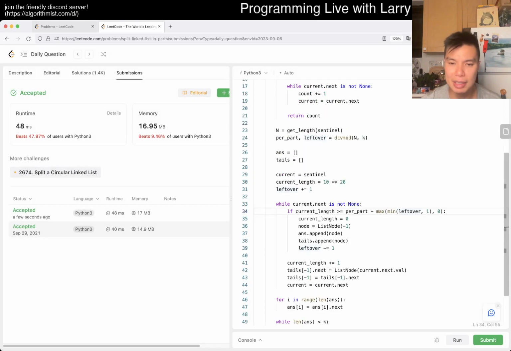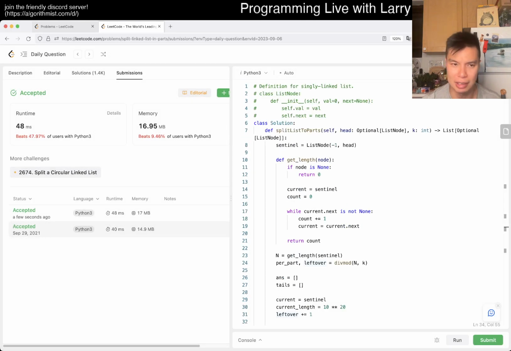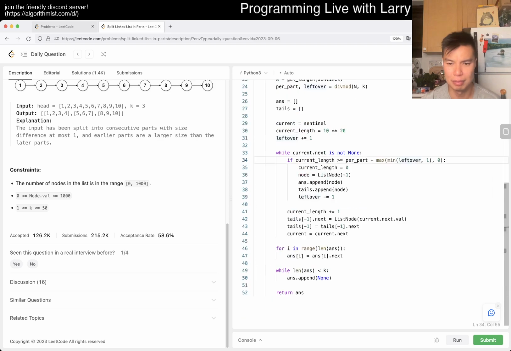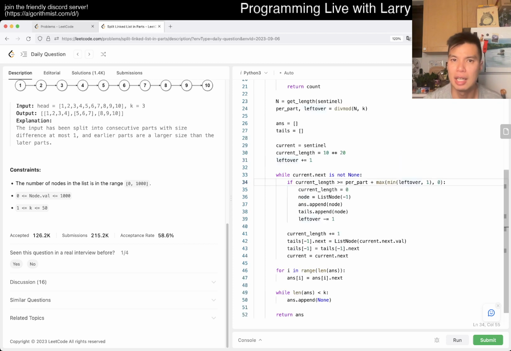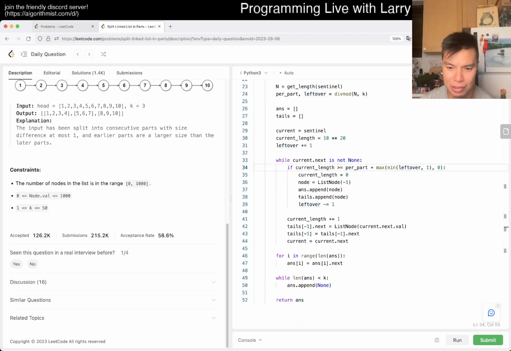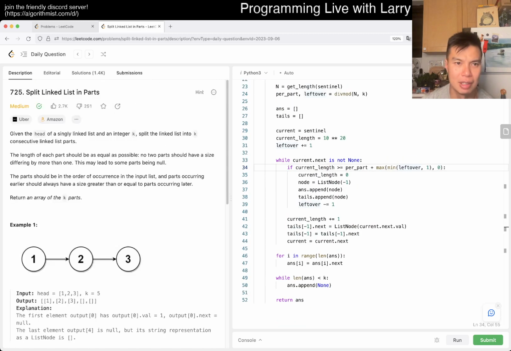Yeah, this is going to be linear time, linear space, because that's the size of your output. I guess maybe technically you could also return the original things and change that way, but this is fine, I think. Yeah, linear time, linear space, that's both lower bounds if you want to return new space. That's all I have for this one for today. Let me know what you think. I'm not a fan of linked list problems, and I'm just kind of a little bit lazy on them, but I think I did it the more or less intended way.